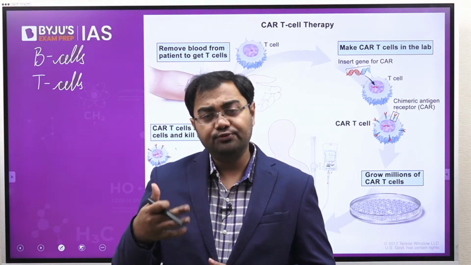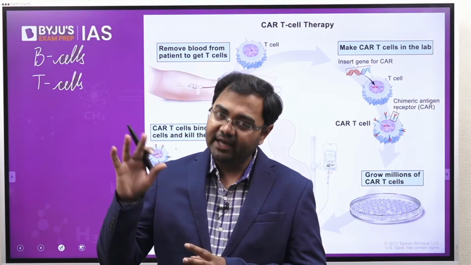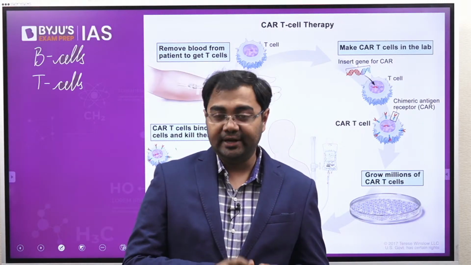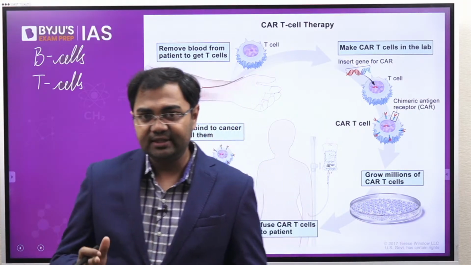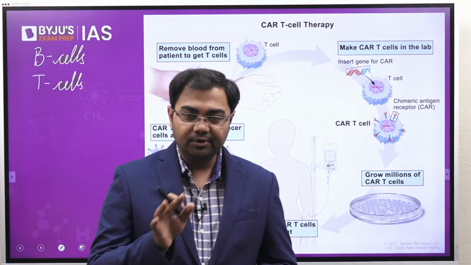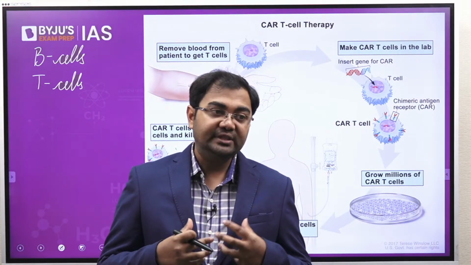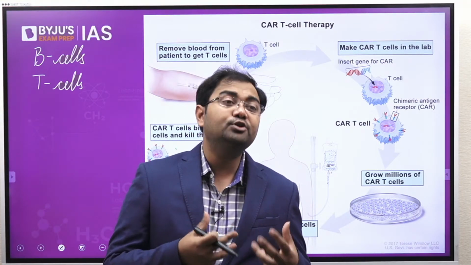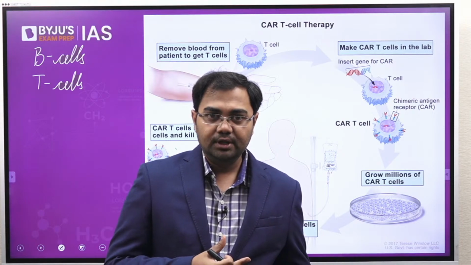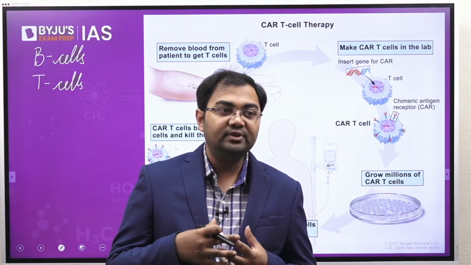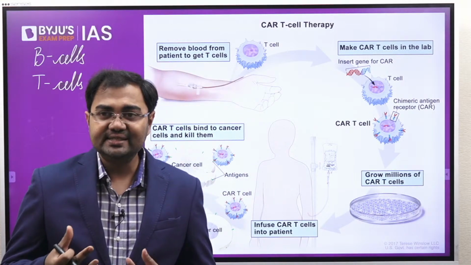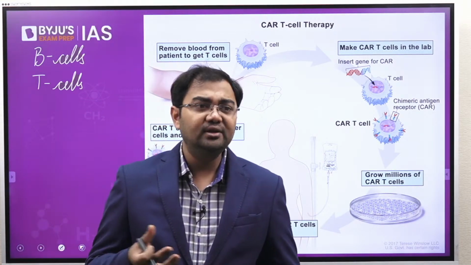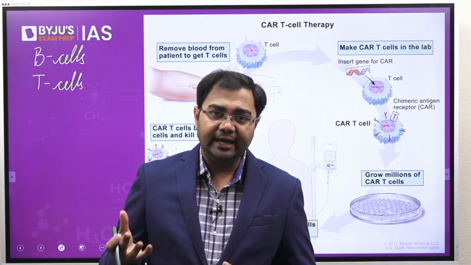So T cells also form the memory cells, and later on they can fight off the infection in a similar manner. T cells will help in fighting the infection by killing the antigen. So T cells are important from that perspective. Now many times these T cells will not know how to fight a disease. If the body has not been able to make a mechanism to fight off a disease, then it may not be possible to do at all.